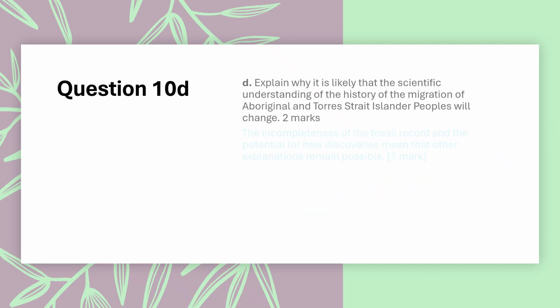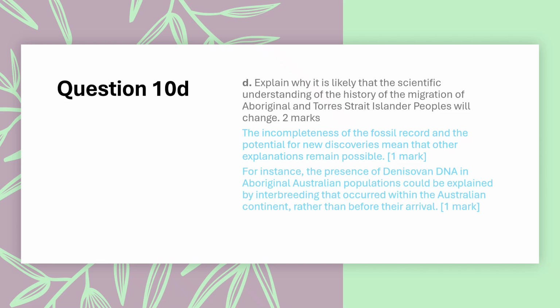The incompleteness of the fossil record and the potential for new discoveries mean that other explanations remain possible. For instance, the presence of Denisovan DNA in Aboriginal Australian populations could be explained by interbreeding that occurred within the Australian continent, rather than before their arrival.